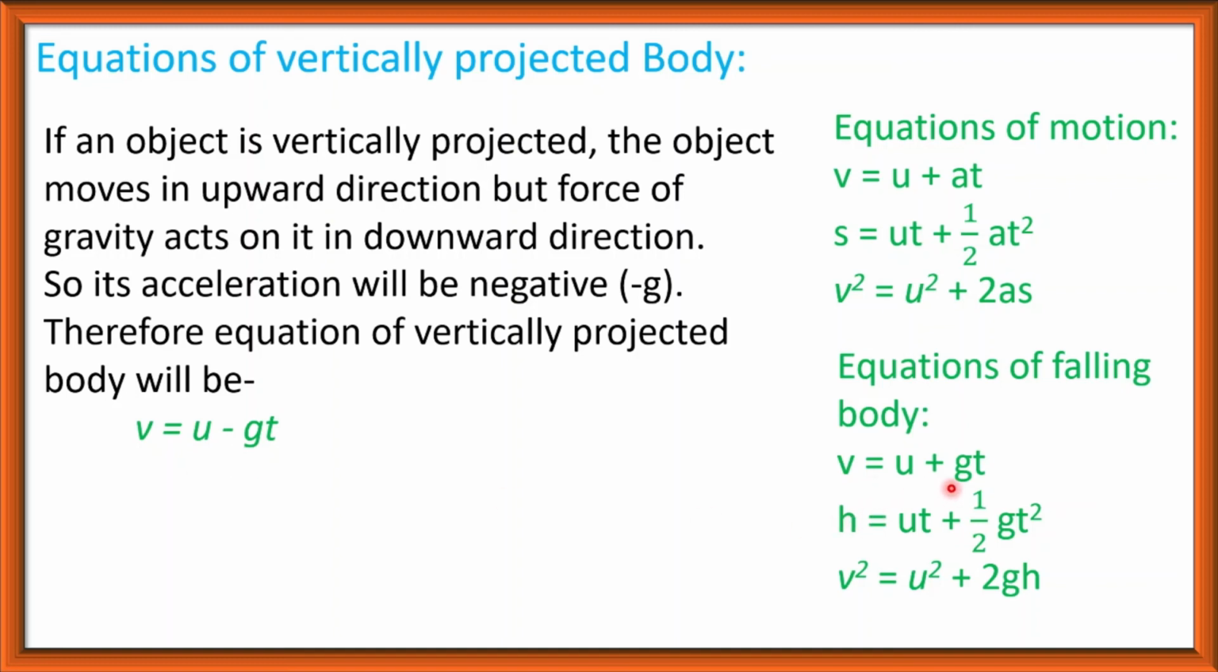Here v is equal to u plus gt, but for a projected body v is equal to u minus gt, because here we write minus g, and s is equal to ut minus half gt square, and v square is equal to u square minus 2gs. Here v square is equal to u square plus 2gs, but here it is u square minus 2gs. Here s is equal to ut minus half gt square, because instead of g we have to write minus g. So our equations for a projected body are v is equal to u minus gt, h is equal to ut minus half gt square, and v square is equal to u square minus 2gh.